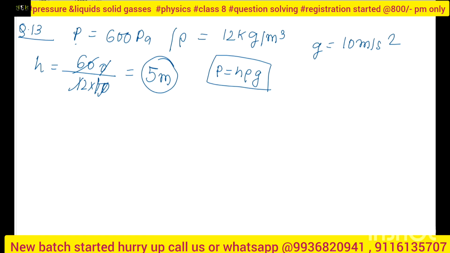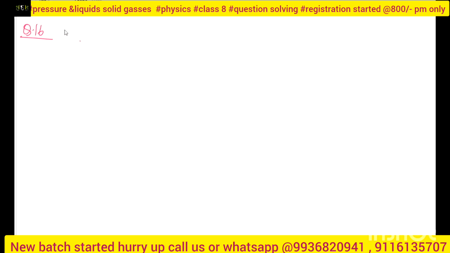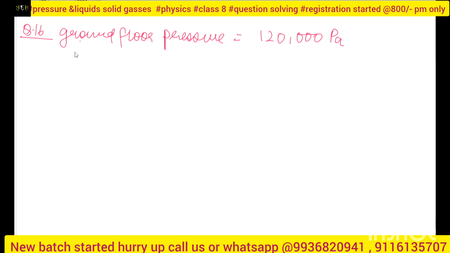In number 16, they have given the pressure of the two floors. First, the ground floor pressure is 120,000 Pascals, and the third floor pressure is also given, 30,000 Pascals.